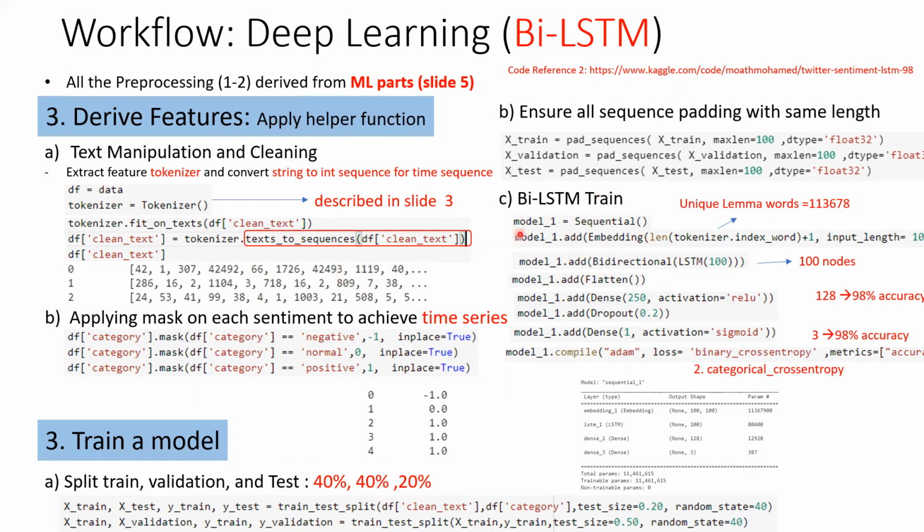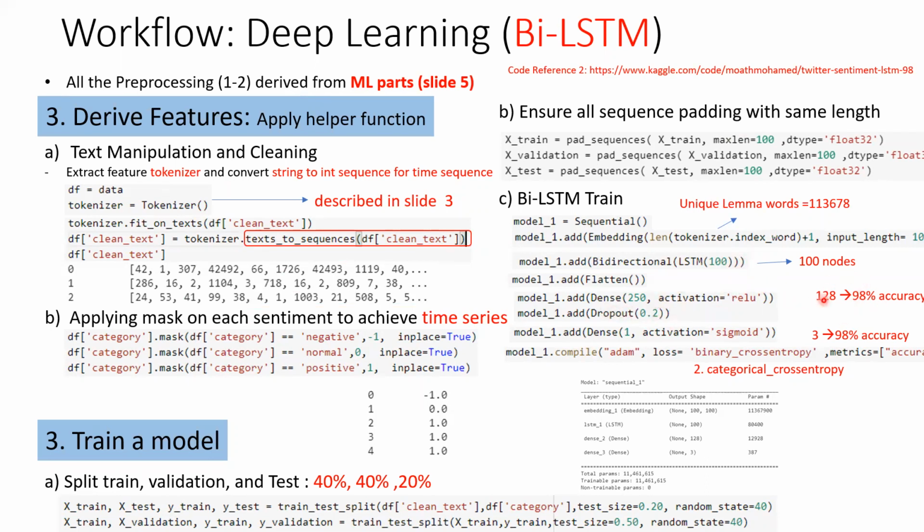And then we need to do the BiLSTM training. Here, the first layer should be an embedding layer, because we didn't use any other feature extraction. So embedding is feature extraction. The number of unique lemma words is 113K. In the second layer, we use BiLSTM with 100 nodes, and then a dense fully connected layer.